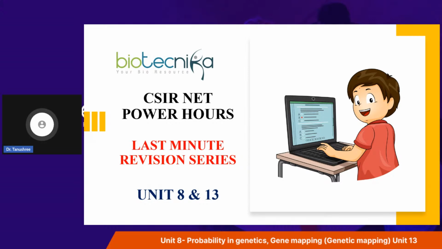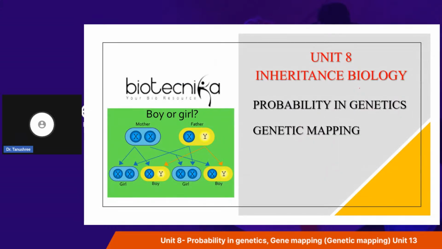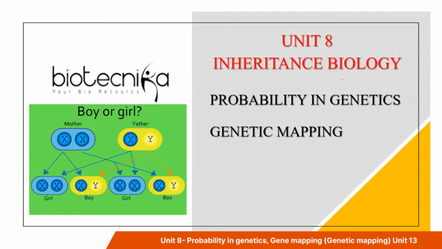So let's begin with the revision of Unit 8 first. Unit 8 is inheritance biology, and I will be particularly focusing on the questions from the topic probability and genetic mapping. First of all, we'll be revising the concepts from these two topics from Unit 8, and also we'll be practicing the questions.